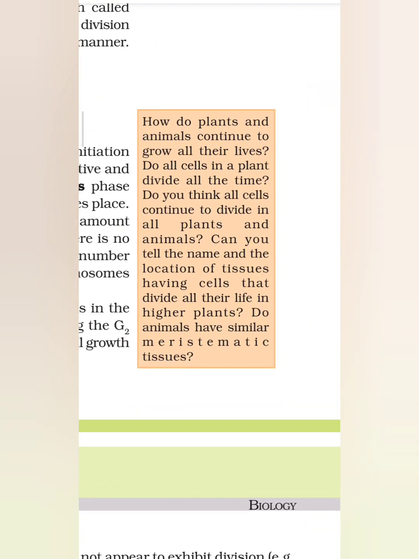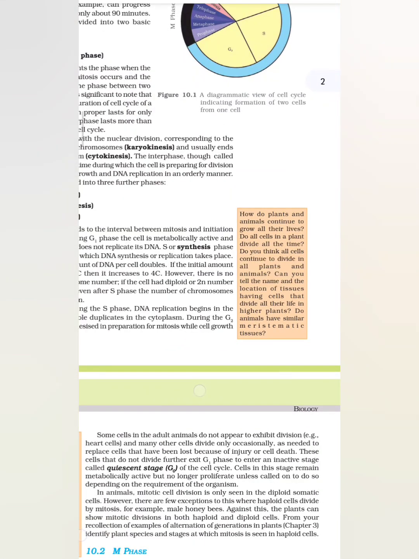How do plants and animals continue to grow all their lives? Do all cells in a plant divide all the time? Do you think all cells continue to divide in all plants and animals? Can you tell the name and location of tissues having cells that divide all their life in higher plants? Do animals have similar meristematic tissues?